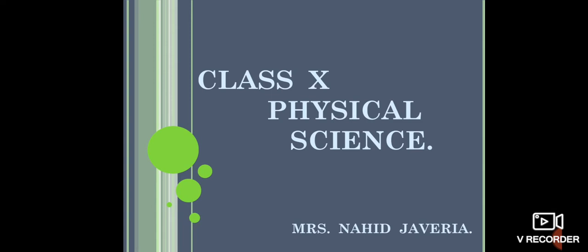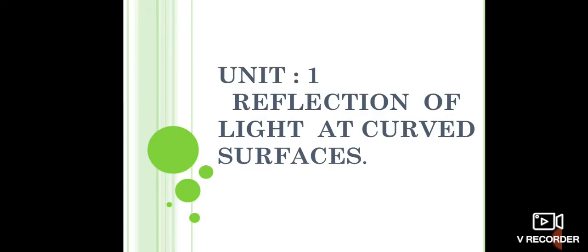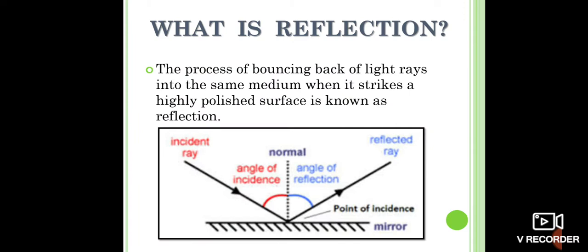So, let's start with the first chapter, reflection of light at curved surfaces. What is reflection? As you have learnt about it in your previous classes, the process of bouncing back of light rays into the same medium when it strikes a highly polished surface is known as reflection. The mirror acts as a perfect example for a highly polished surface.